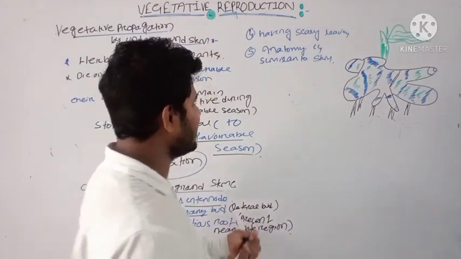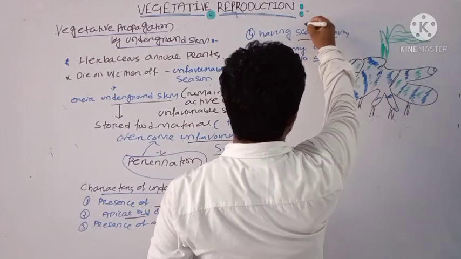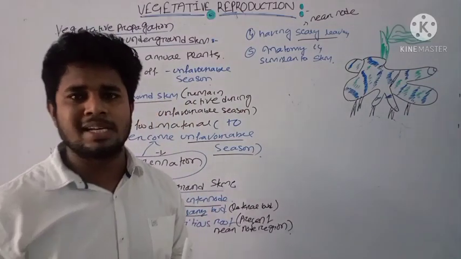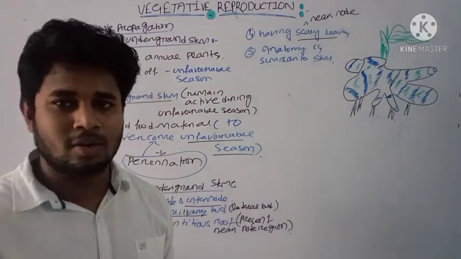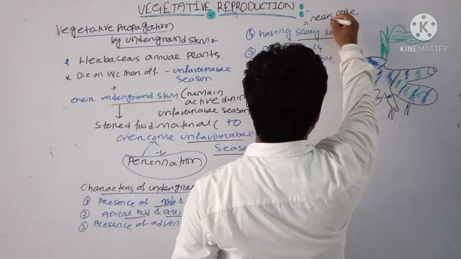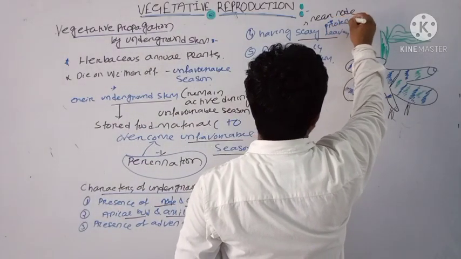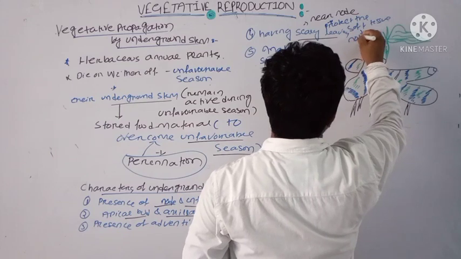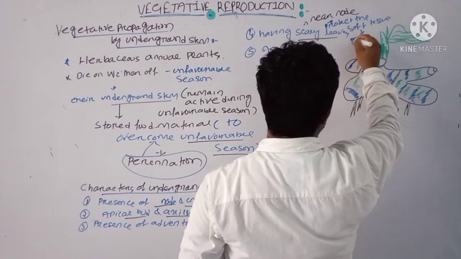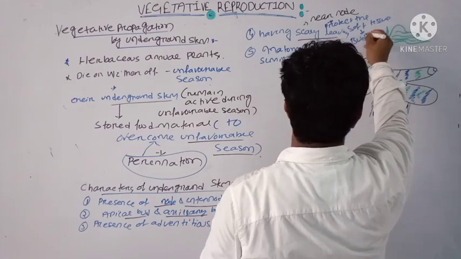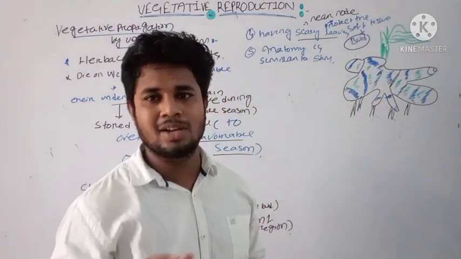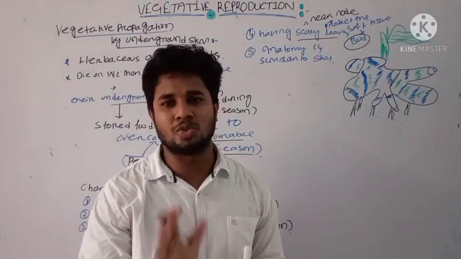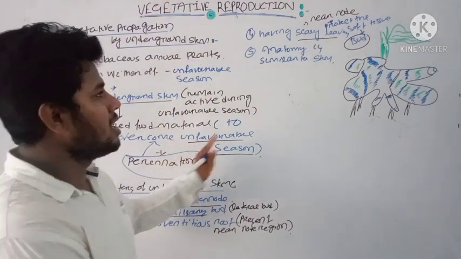And scaly leaves. What are these scaly leaves? Scaly leaves are present near the node region. Then what is the function of the scaly leaves? Scaly leaves will protect the soft tissue, like your bud. Near the bud region you will find the scaly leaves. Why are they present? Because they protect that soft tissue from any injury. Clear? And these are the basic characteristics of your underground stem.